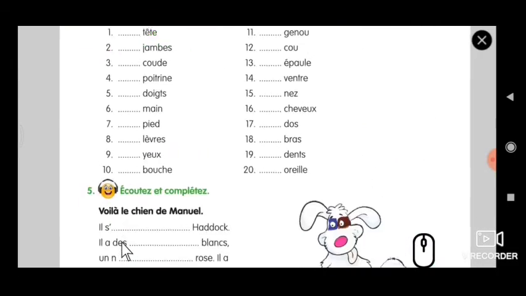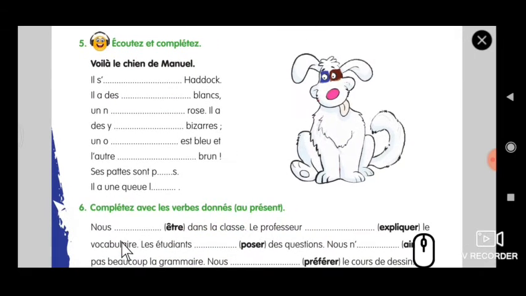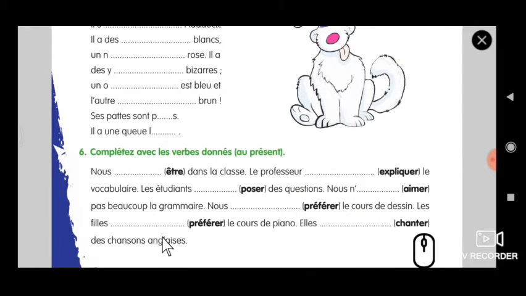Exercise number 4 is done. Exercise 5, no need to take this, you can omit it. Let's go to exercise number 6 and then we will proceed. First we have to underline the irregular verbs. See, être is an irregular verb. First see if there are any other irregular verbs. No, only être is the irregular verb.